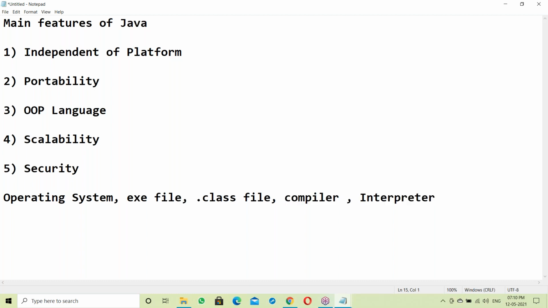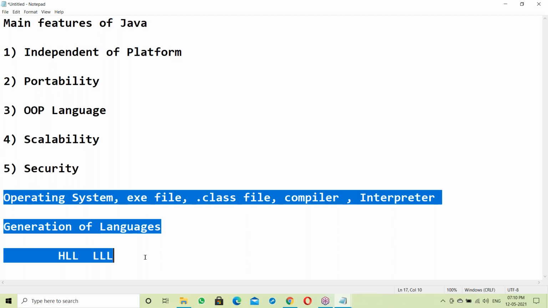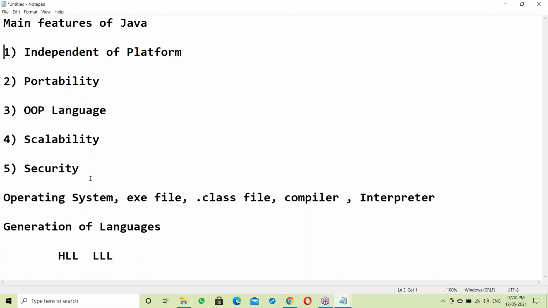Next, apart from this, generation of languages. Next, high level languages and low level languages. Once you have all this knowledge, you can understand the Java features.